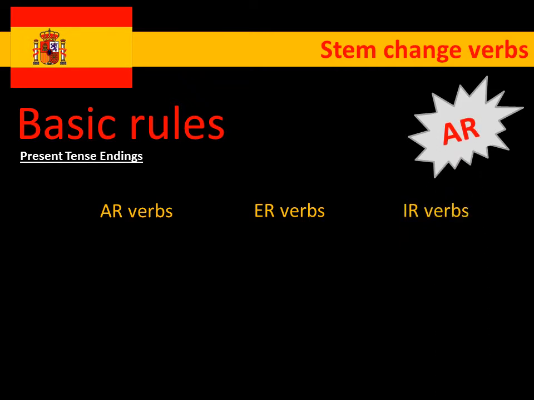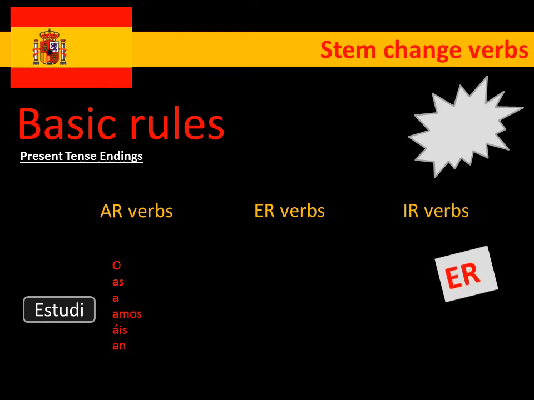So if you remember the different endings, so AR verbs we're going to go for O, AS, A, AMOS, AIS, AN. So the example here then would be estudiar, to study. So estudio, I study. Okay, this is just present tense. We haven't touched the stem change yet.